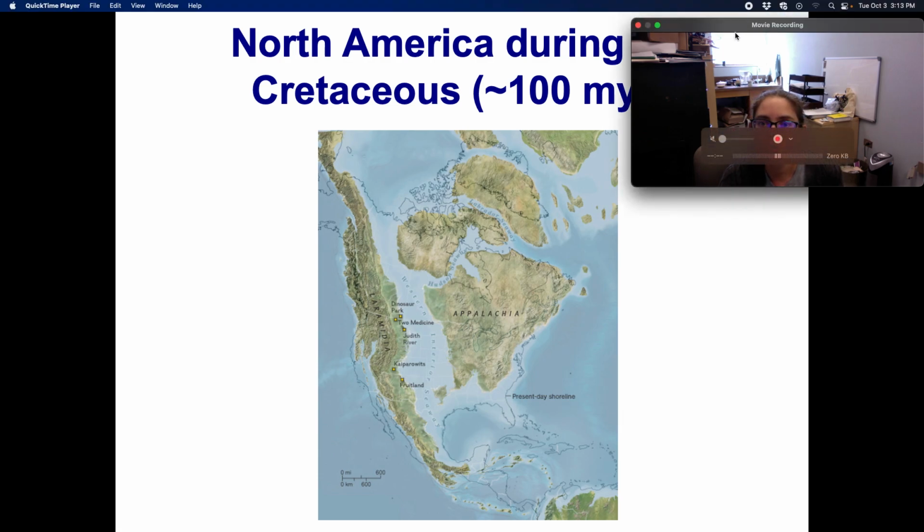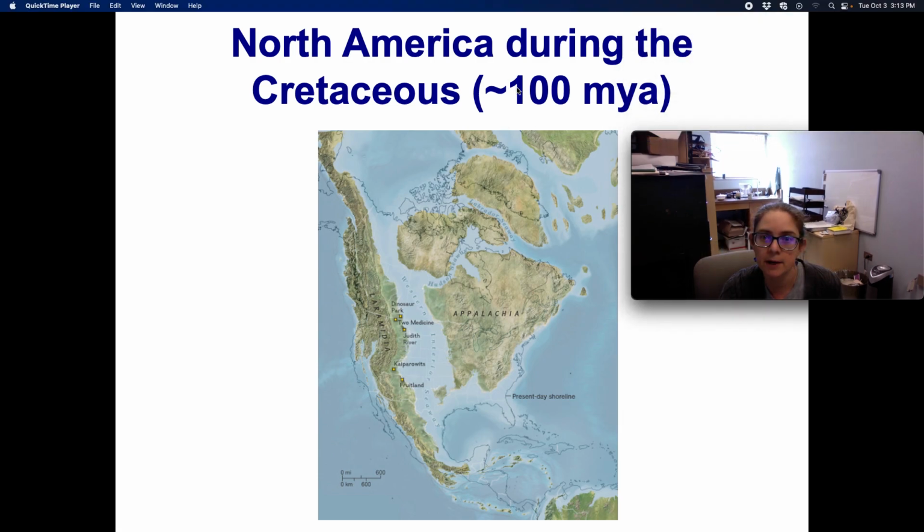So this shows North America during the Cretaceous about 100 million years ago, and we can see that a lot of North America was underwater. And so these are areas where sediment was being deposited, and so we have a lot of areas now that are karst regions that have a lot of limestone, especially in Florida and some of these areas, because sedimentation was occurring and sedimentary rocks were eventually being formed.